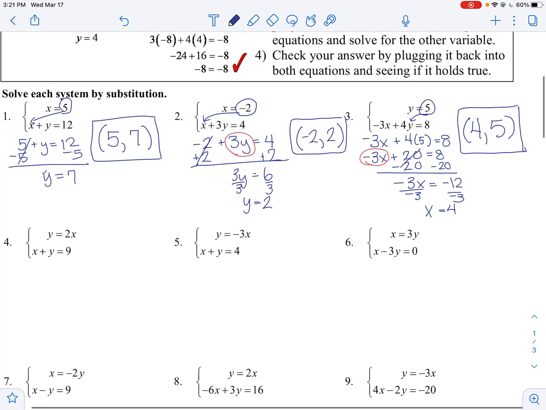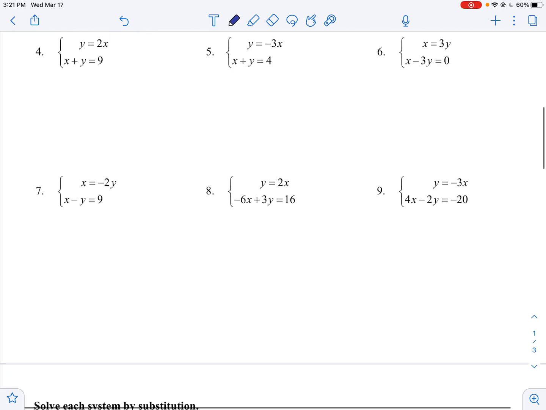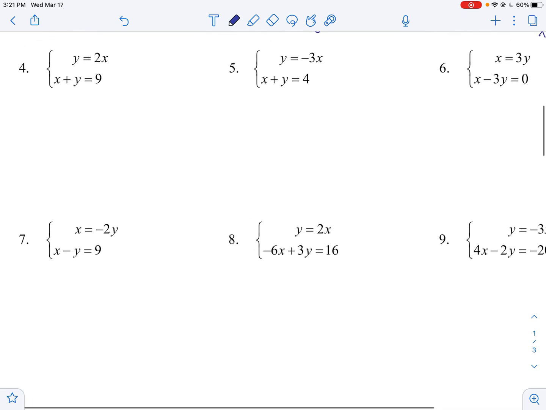Let's take a look at the second one, because it's just a little bit different. Number 4 says y equals 2x and x plus y equals 9. So we're going to take 2x and replace y with 2x. So x plus 2x equals 9.